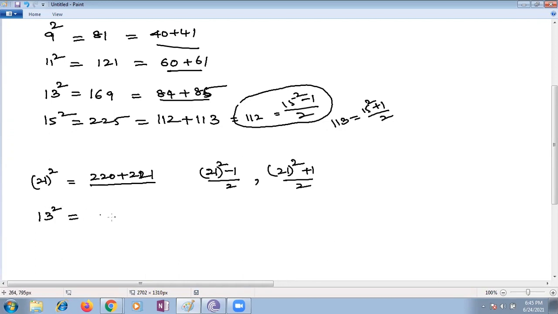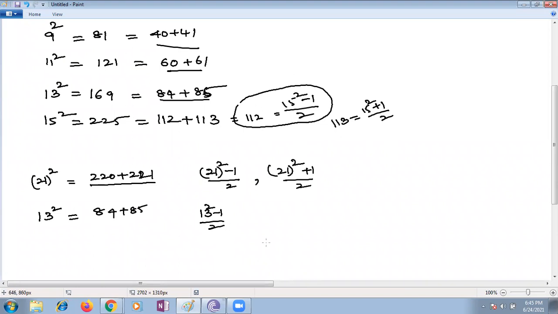If I want to express 13 square as a sum of consecutive natural numbers, how am I supposed to do it? 13 square minus 1 by 2 is nothing but 169 minus 1, which is 168. Half of 168 is 84. 84 plus 85. Now you can check. It is a very simple number.